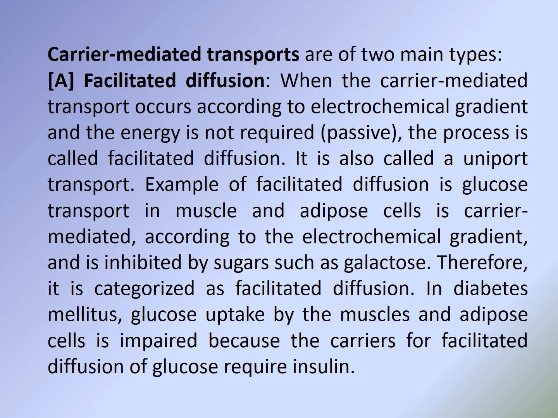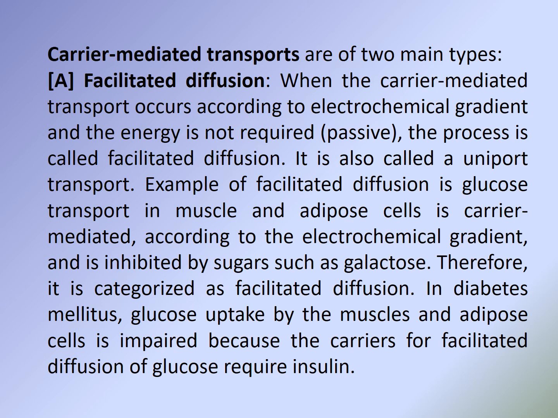Carrier-mediated transport is of two main types. A. Facilitated diffusion, when the carrier-mediated transport occurs according to the electrochemical gradient and energy is not required. It is passive. The process is called facilitated diffusion. It is also called a uniported transport because the transport occurs in one direction.